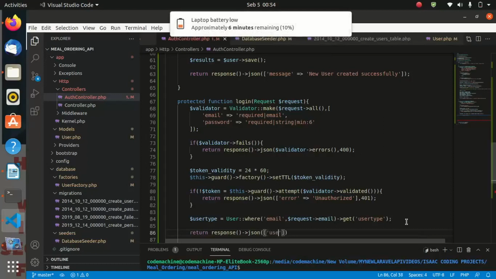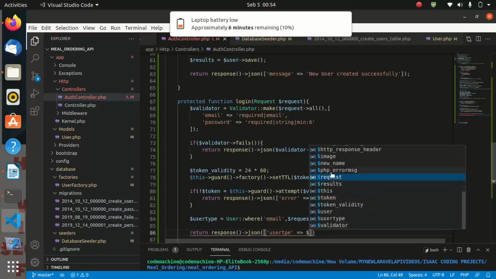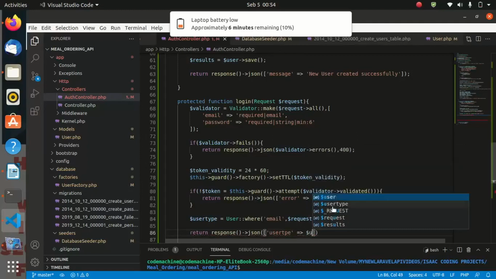We shall return the user type, and our user type must be equal to whatever we return as user type, and at the same time we return the token.